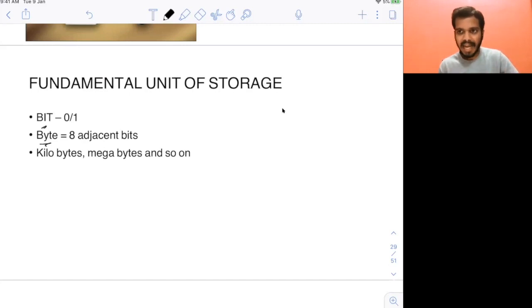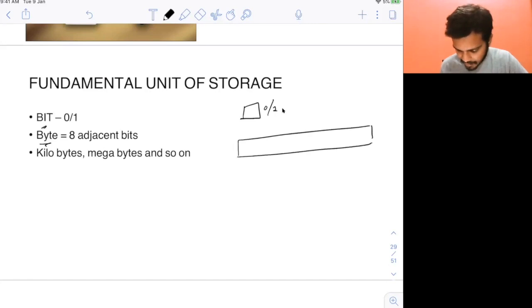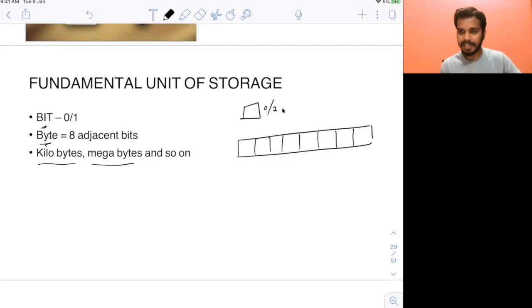Each one can take either 0 or 1. When you have 8 adjacent bits, like 1, 2, 3, 4, 5, 6, 7, 8, then you have a byte. Similarly, you have kilobytes, megabytes, and gigabytes. These are higher forms. So 1 kilobyte is again 10 power 3 bytes.